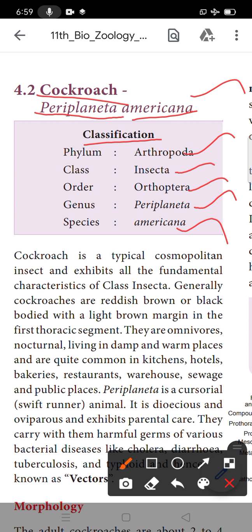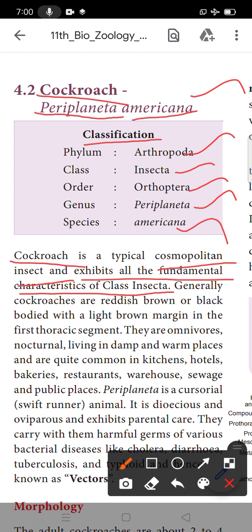Now we will see the cockroach. Cockroach is a typical cosmopolitan insect that exhibits all the fundamental characteristics of an insect. Wings are also present. It always lives in the dark.